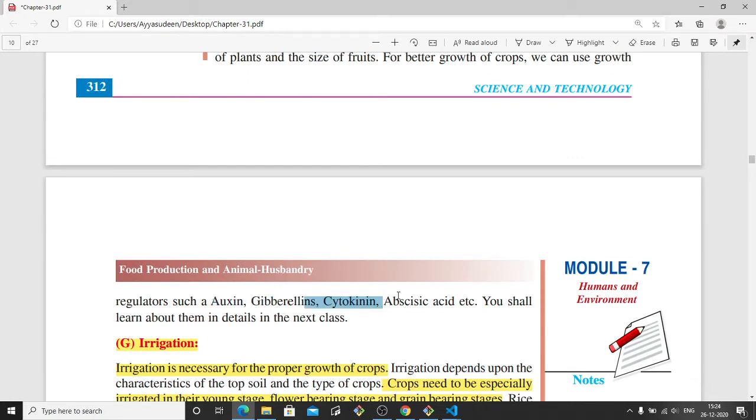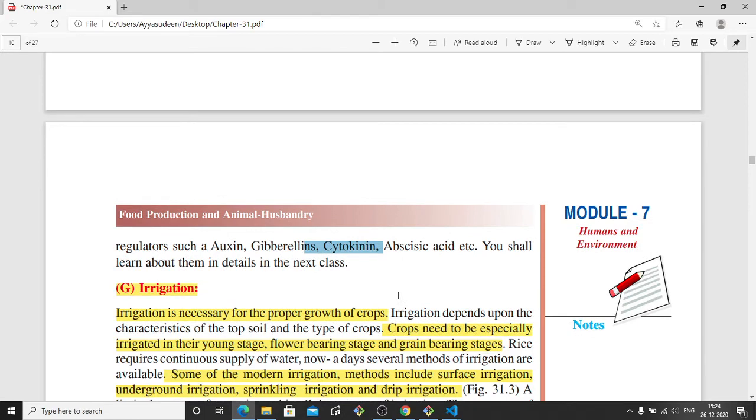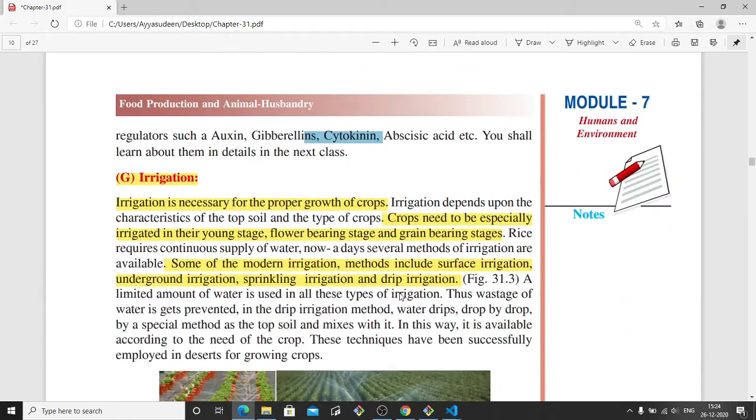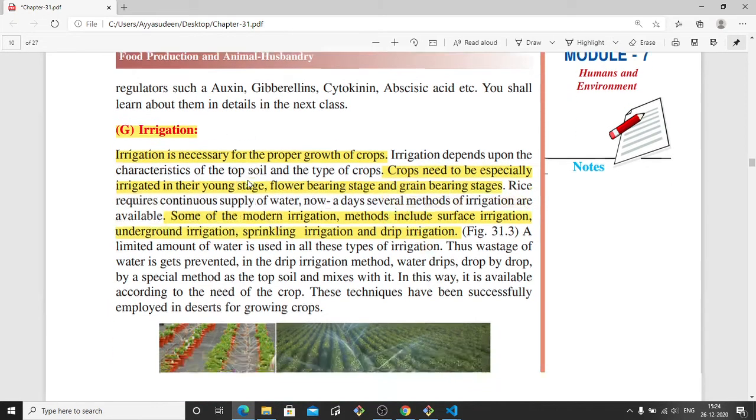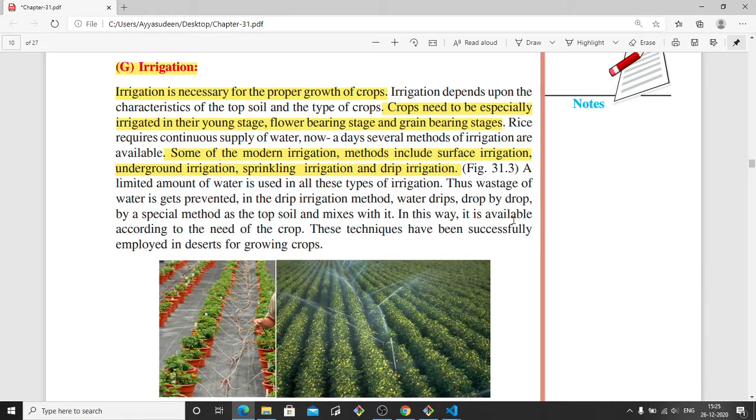These are some chemicals that can regulate the growth of the plant. Then the next one is irrigation. Irrigation is basically the water supply. So for certain plants, more water has to be given. For example, rice needs a lot of water. But for certain plants, you cannot give a lot of water. If you give a lot of water, the plant will go waste.